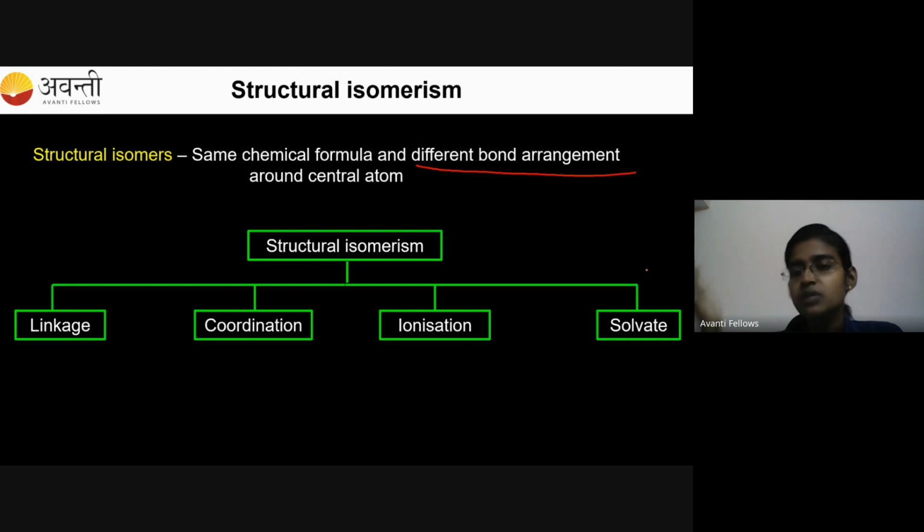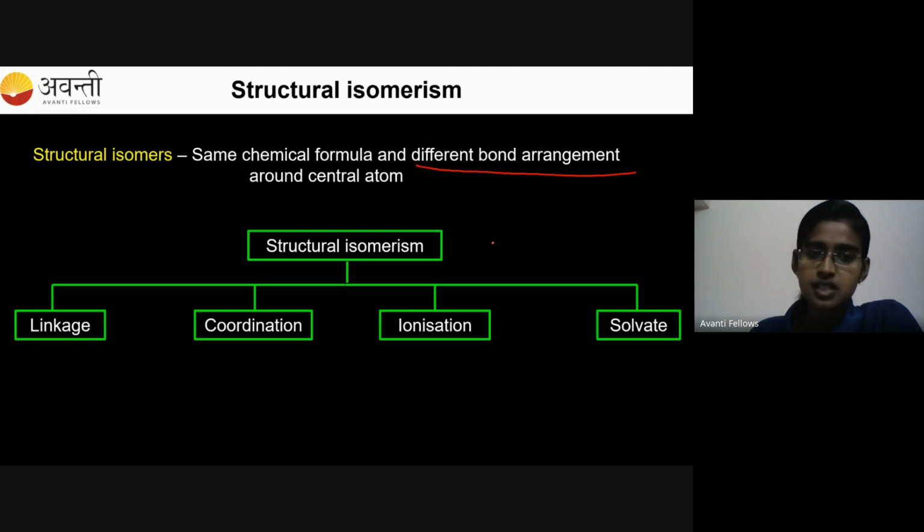In organic chemistry also, you might have come across isomerism in your class 11, right? There also we had 2 types of isomerism: structural and stereo. But under structural, there were chain isomer, positional isomer, functional isomer, and metamer. Here, all those 4 are different. Here it is linkage, coordination, ionization, and solvate. So be careful with this and study. Let's discuss one by one.